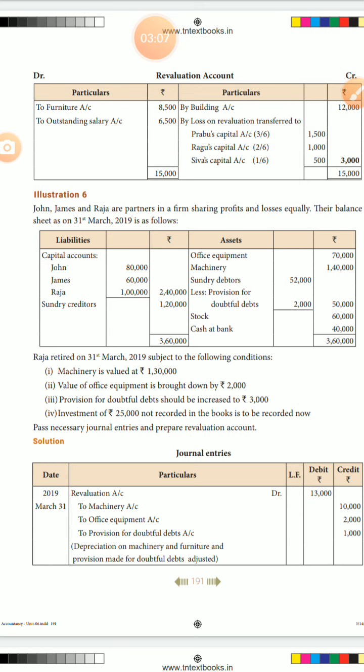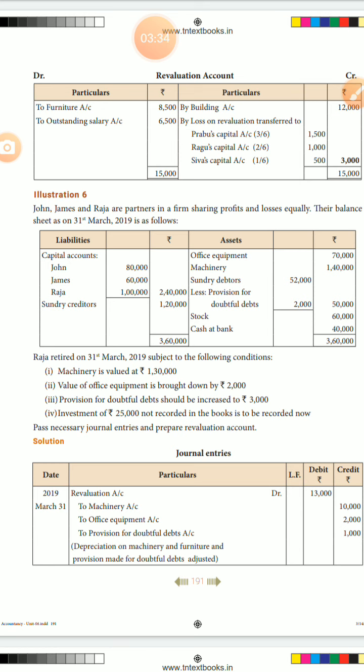Okay. Next, office equipment 2,000. Office equipment, you check one or 2 times. Brought down the value by 2,000. You enter 2,000 only. Already office equipment is 70,000, but you mention the brought down amount, 2,000 only.